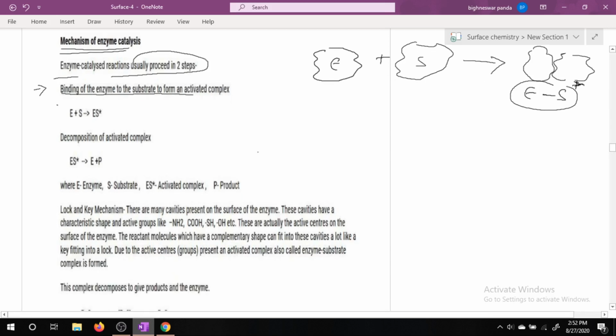In the second step, decomposition of the activated complex occurs. Here our activated complex will decompose to enzyme plus product. Enzyme plus product, that is the second step. So E plus S gives rise to ES star, and ES star gives rise to E plus P.